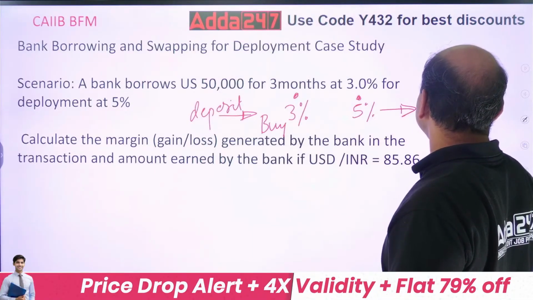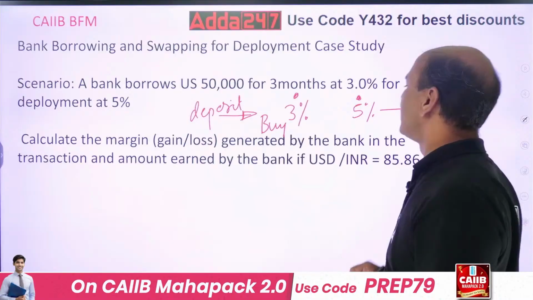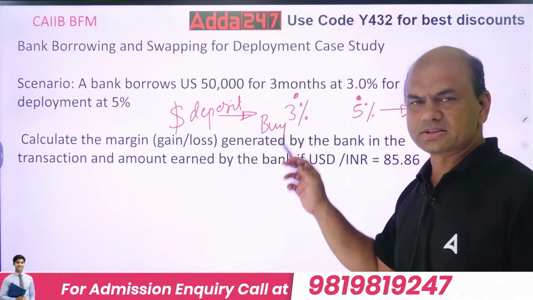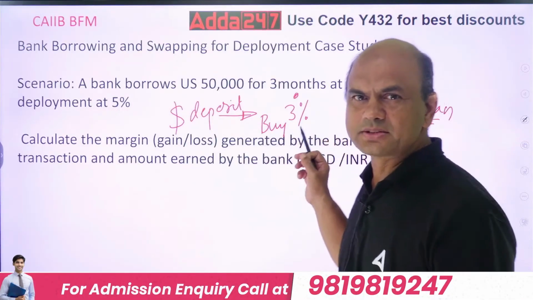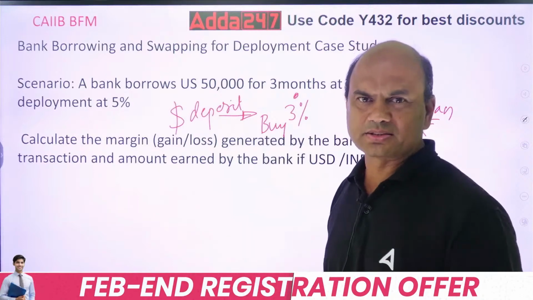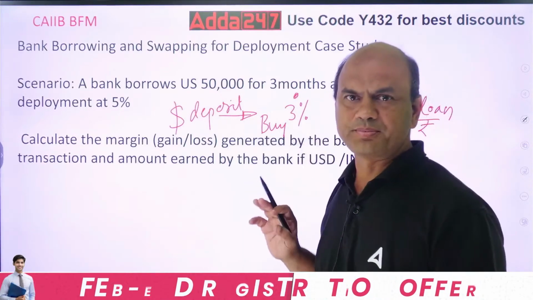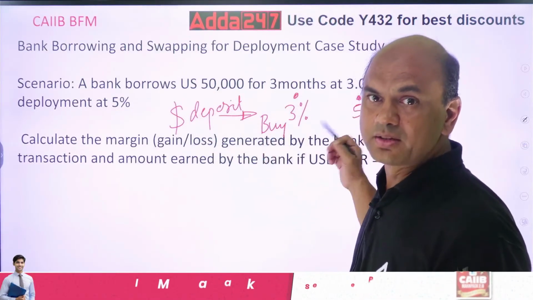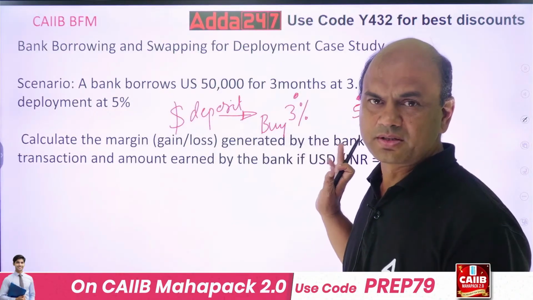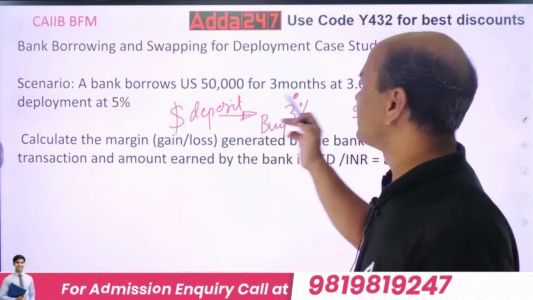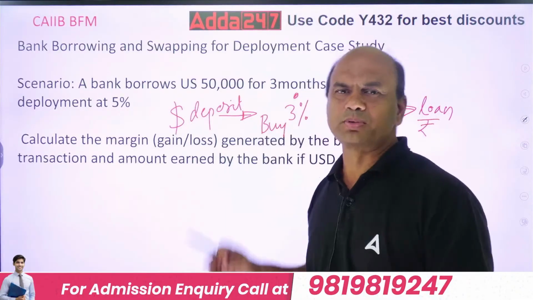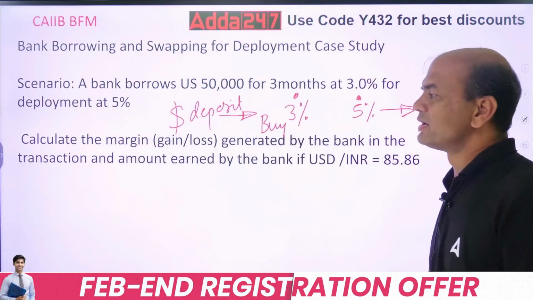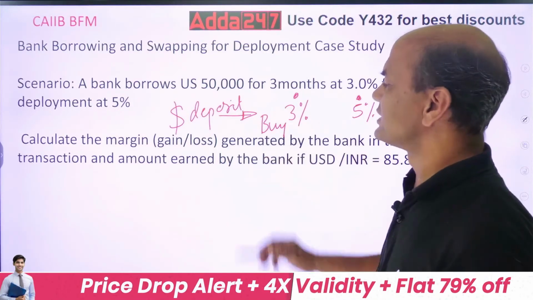Now this loan is in INR. Kindly note, the loan is in INR and the buying is in dollars. So I am getting the money in dollars, that's why the rate difference is there. If it were the same currency, this rate difference wouldn't be there. So I get the money in dollars at 3% and put it in loans in rupees at 5%. What is the margin generated by the bank? Simple, 5 minus 3, the margin is 2%.